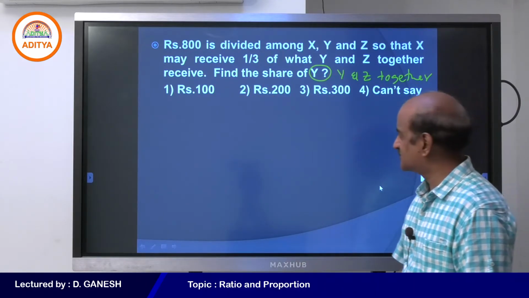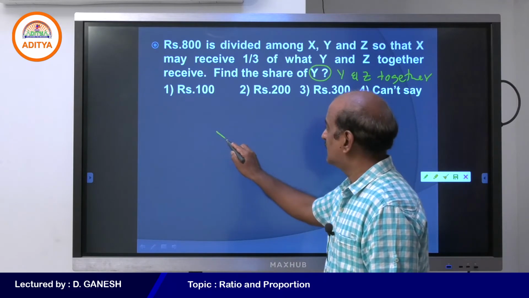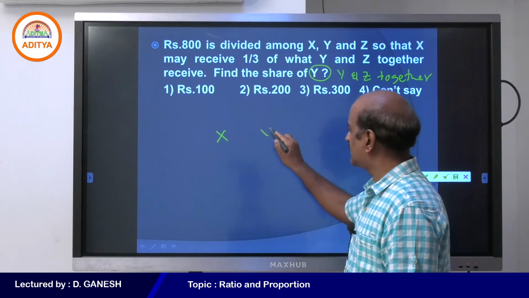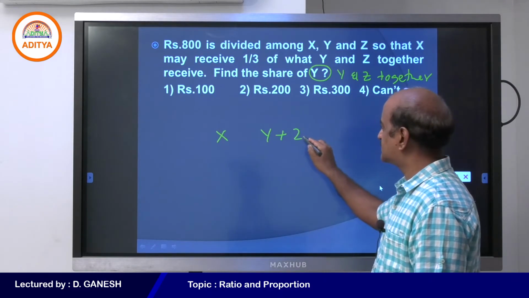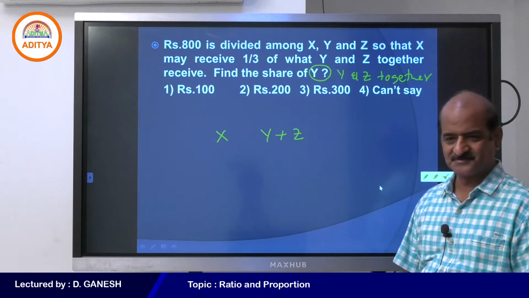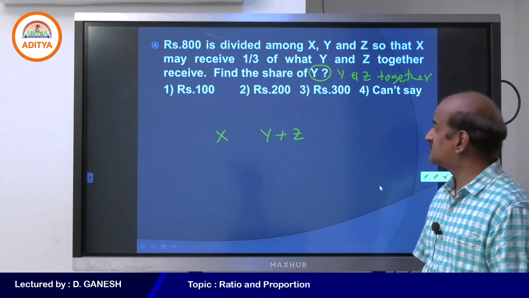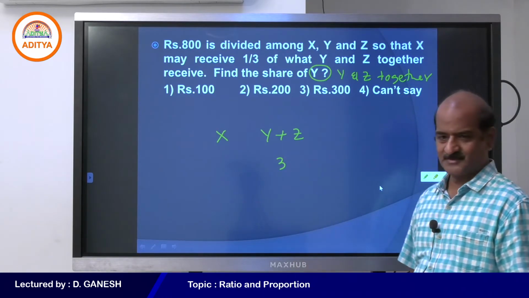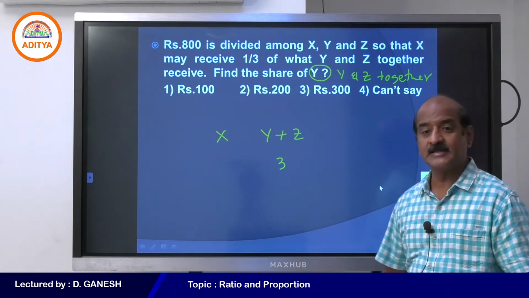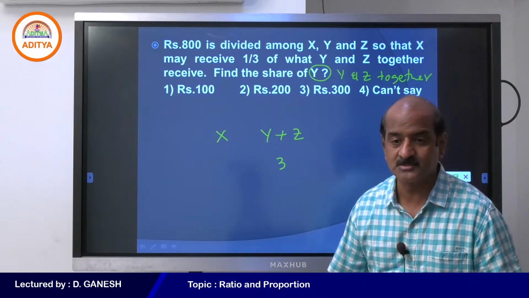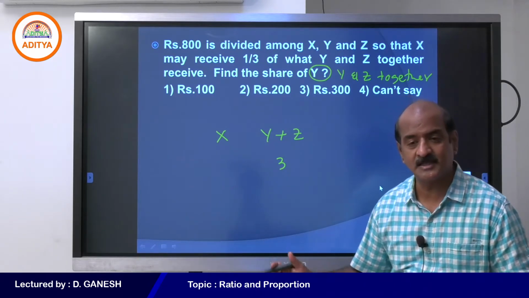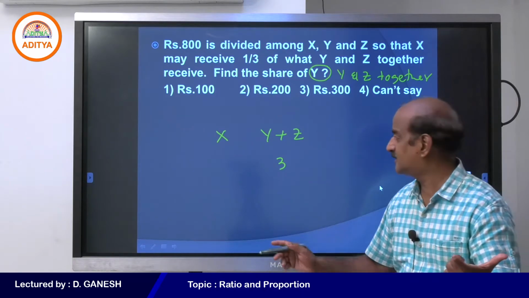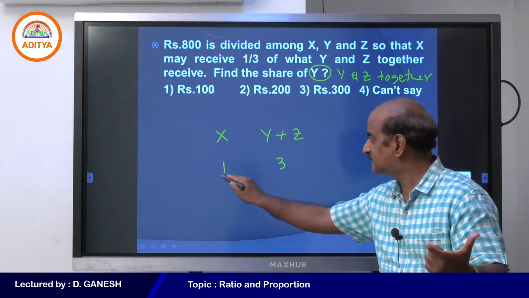Yeah, that's very good. So once again, how much x has to get all depends on y and z together. So how much are y and z taking? You have taken 3. The reason for taking 3 is that when you take y and z as 3 parts, x is 1/3.